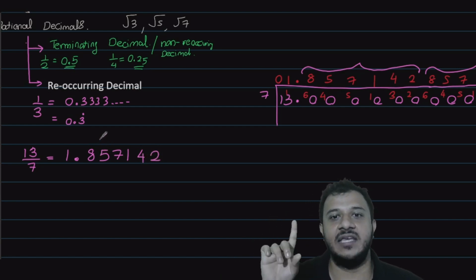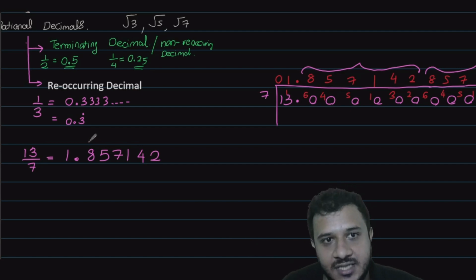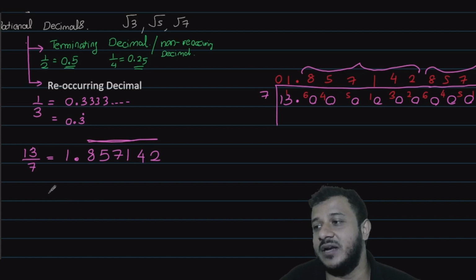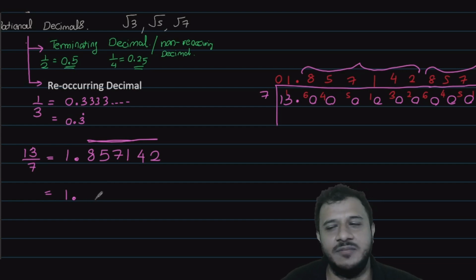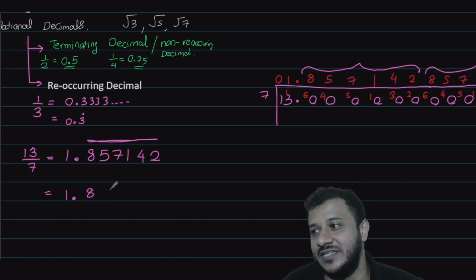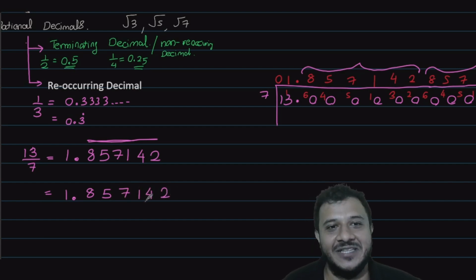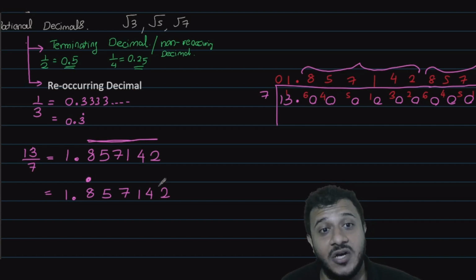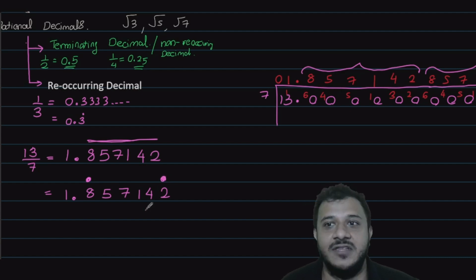Now, if your teacher is an old teacher, they will say to write a line on the reoccurrence. This is the old technique of doing it. But if your teacher is a person who is born after probably the 1990s and keeps themselves updated with modern books, then that person will say to write the reoccurrence dot at the very beginning of the reoccurring place and at the very ending of the reoccurring place.